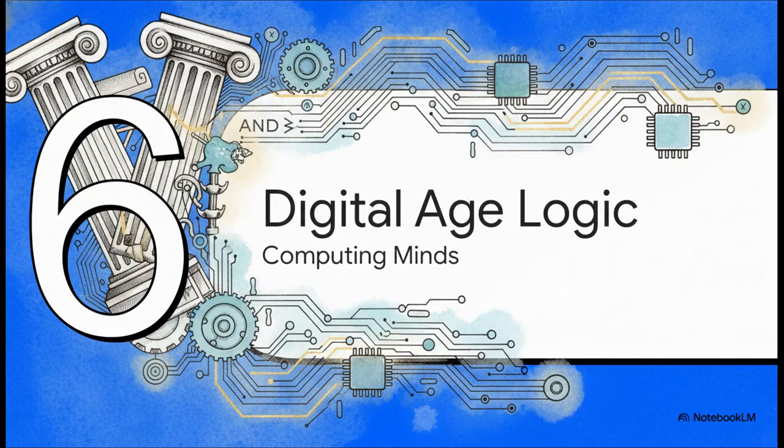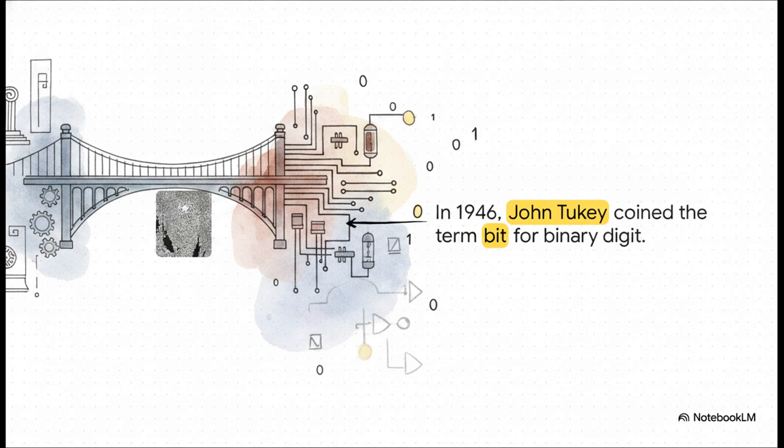And finally, Section 6, Logic in the Digital Age. The absolutely critical bridge between ancient human philosophy and modern computing was built in the mid-20th century. In 1946, a brilliant statistician named John Tukey, who, by the way, also helped invent the fast Fourier transform, coined a brand new term, the bit. It's a clever portmanteau for binary digit.